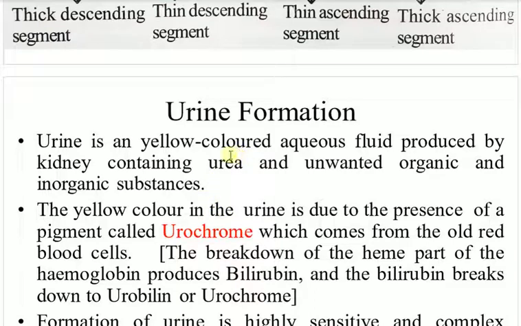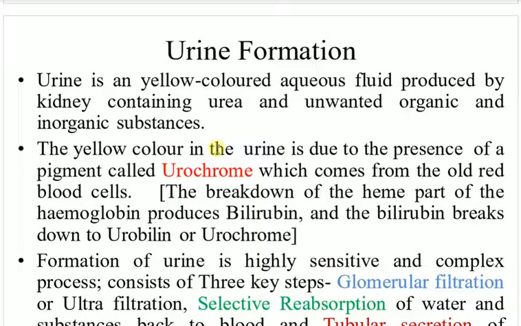So let's go through it. Urine is a yellow colored aqueous fluid produced by the kidney, containing urea and unwanted organic and inorganic substances. We almost all know that urine is a quite light yellow color. But why that yellow color? Now you are in class 11, so you need to learn why that yellow color comes.